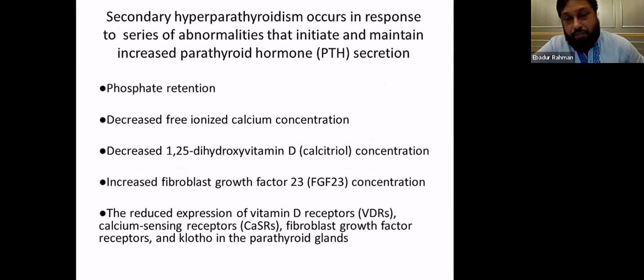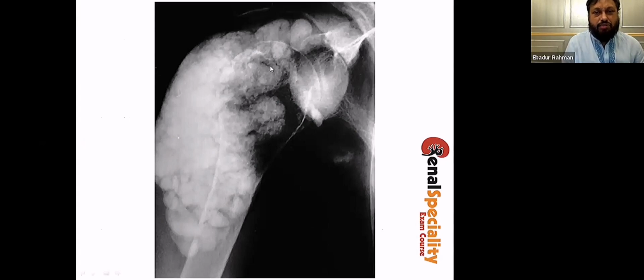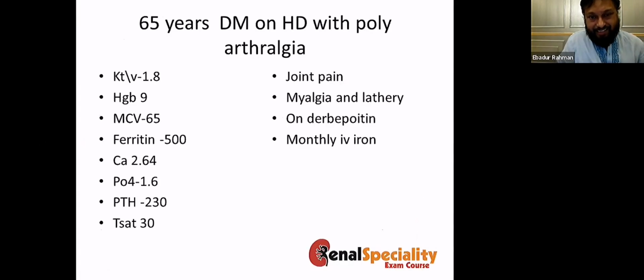Now, secondary hyperparathyroidism, these are the abnormalities you get. You get phosphate retention, decreased free ionized calcium concentration, decreased vitamin D, and increased fibroblast growth factor 23, that is FGF23. And also you have reduction in vitamin D receptor, calcium sensing receptor, fibroblast growth factor receptors, and phosphate receptor in the parathyroid. This is a patient who has hyperparathyroid bone disease. You can see the bone actually gets eroded, right? But the soft tissue calcification is the one which they get. And also arterial calcification is another problem with this entity.